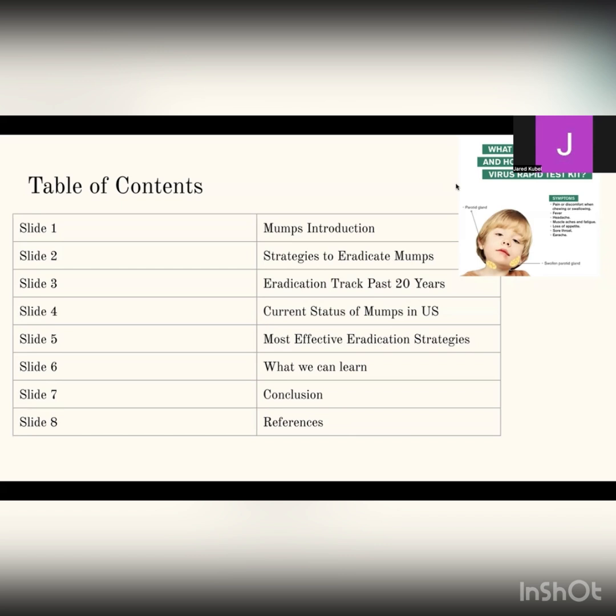In slide six, we'll be going over what we can learn from this information and what we can take away when looking to eradicate future diseases. Slide seven will be the conclusion and what we take away. And then slide eight will be the references and works cited page.